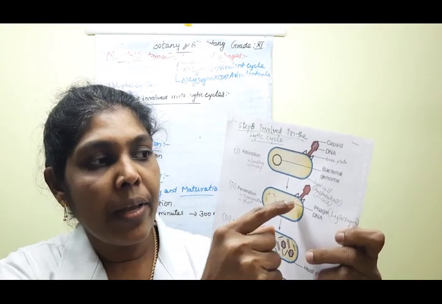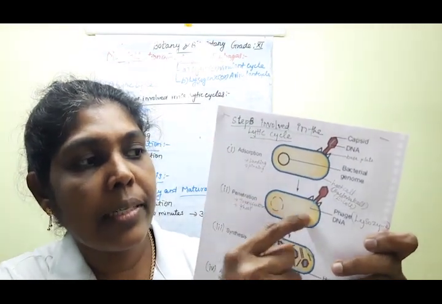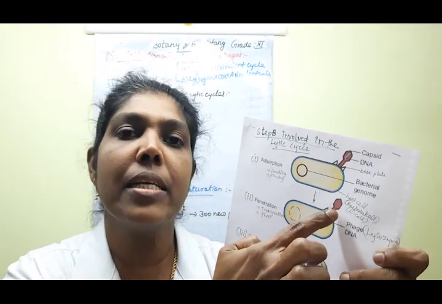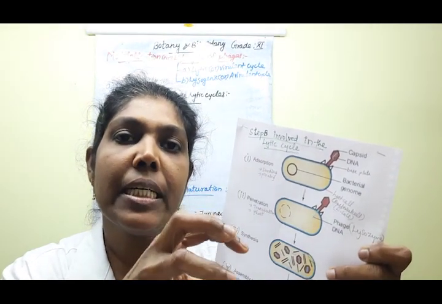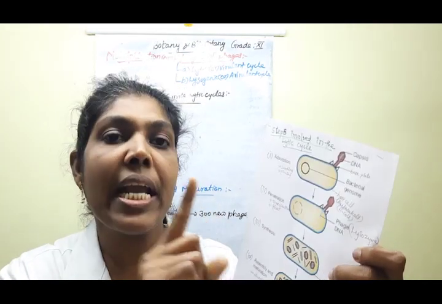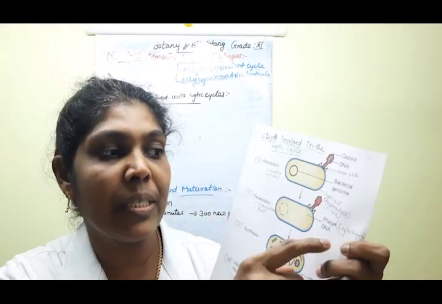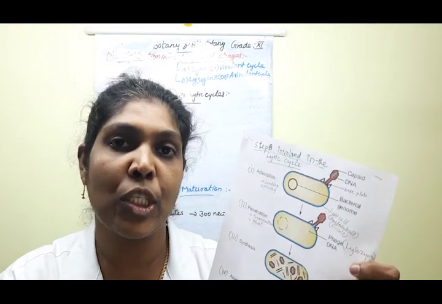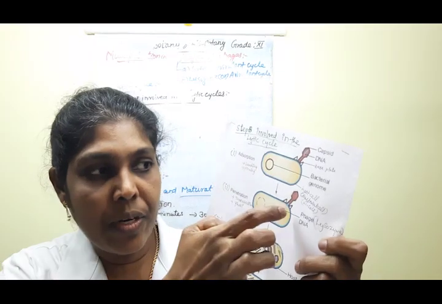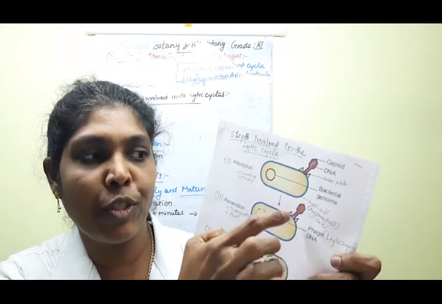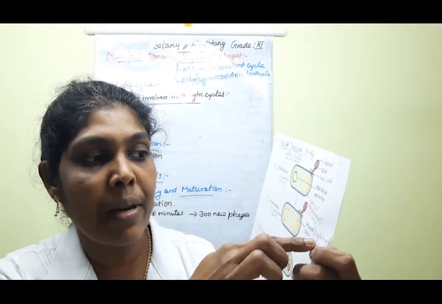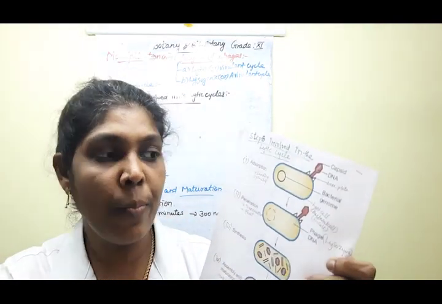To digest the cell wall, the phage particle contains digesting enzymes. That enzyme is known as lysozyme. Understood, ma'am? The digesting enzyme present in the phage particle is known as lysozyme.